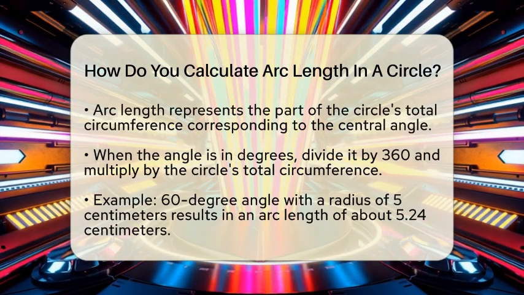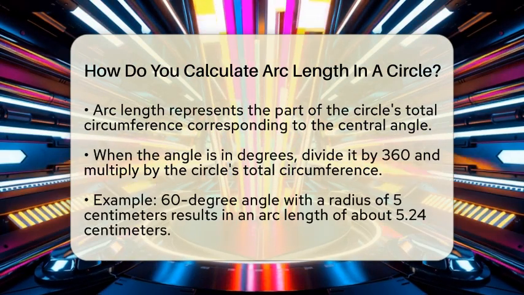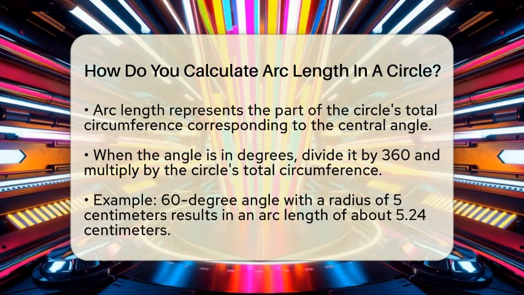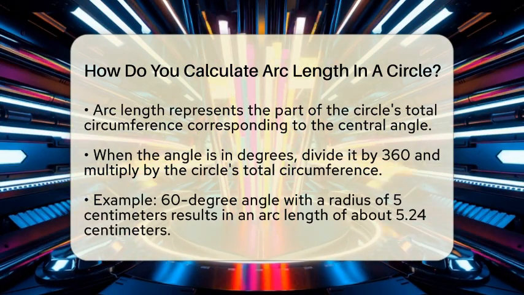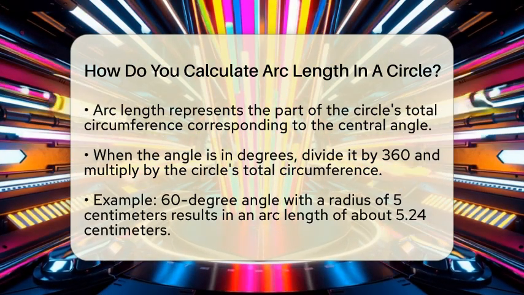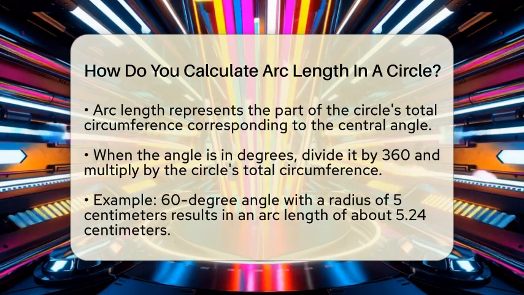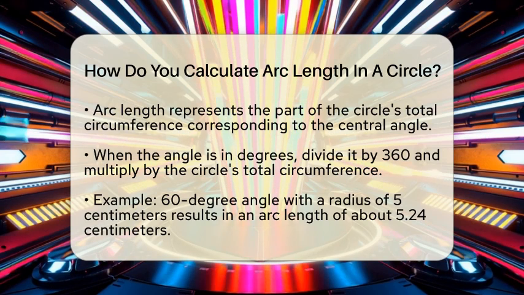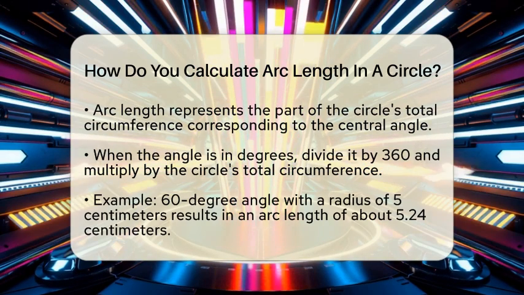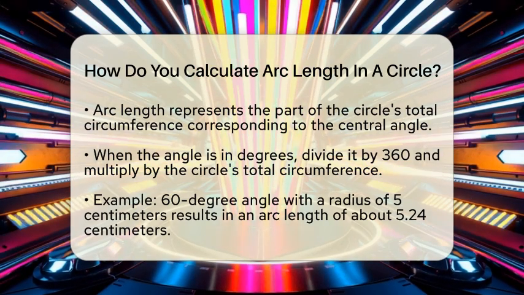The arc length is basically the part of the circle's total circumference that corresponds to that angle. If the central angle is measured in degrees, you can find the arc length by taking the fraction of the circle that the angle represents and multiplying it by the total circumference. The formula for this is to take the angle in degrees, divide it by 360, and then multiply that by 2 times pi times the radius.